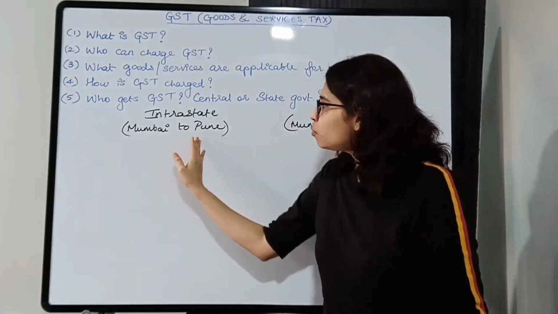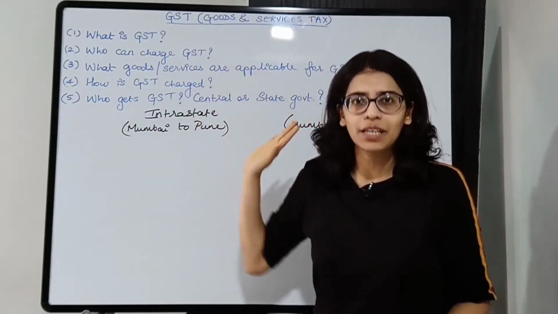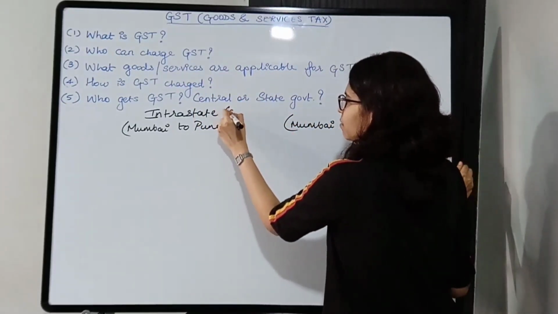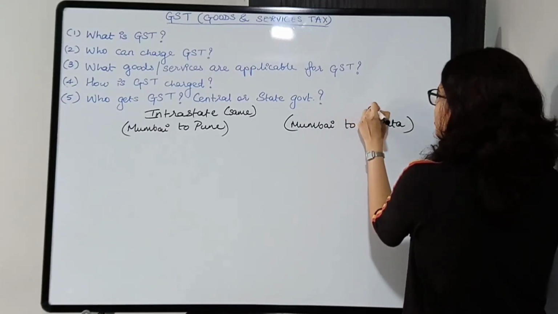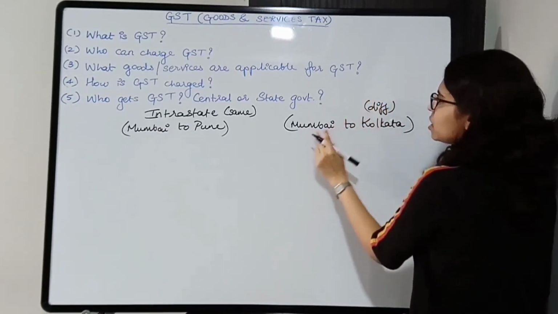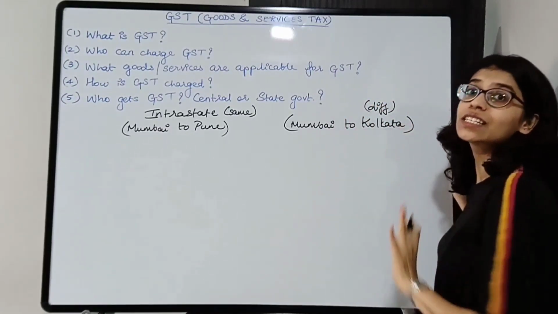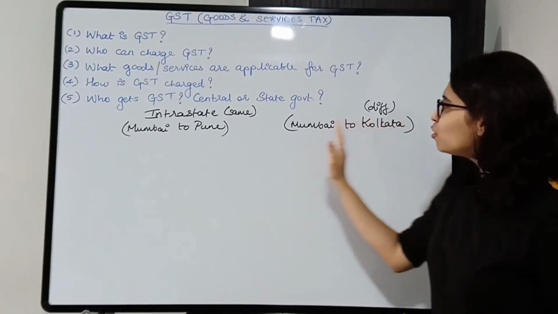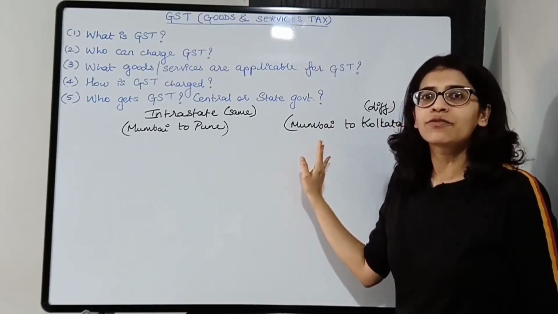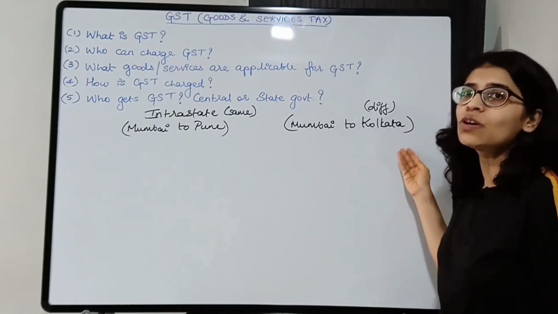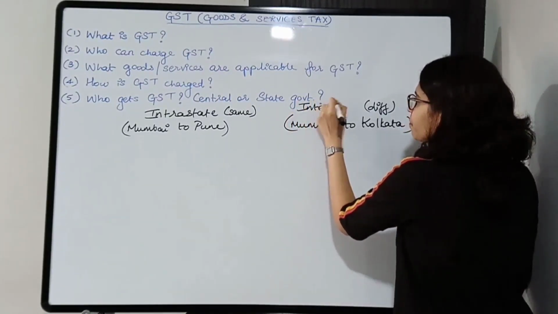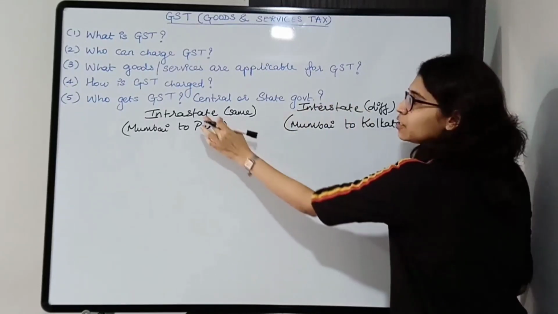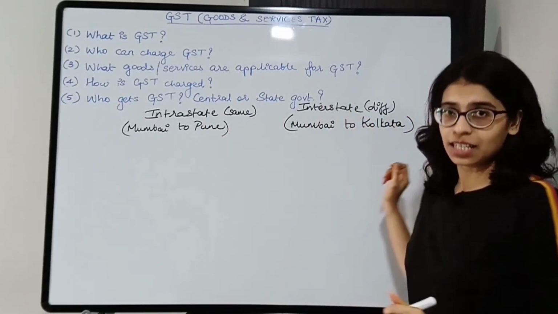So Mumbai to Pune is intrastate, it is in the same state. But this is in a different state, because this is in Maharashtra, this is in West Bengal. So you are selling the product from one state to another state. So it is called interstate. Okay, this is intrastate, this is interstate.